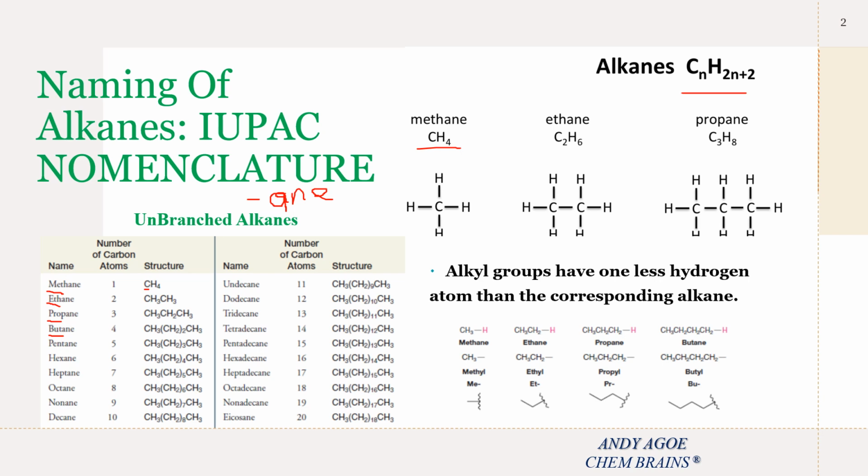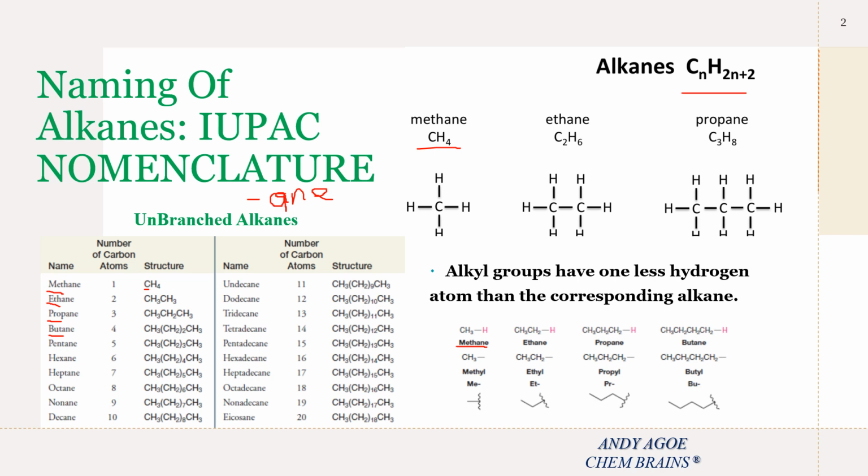To introduce you to the naming of branched alkanes, I'd first like to talk about alkyl groups. What are alkyl groups? Alkyl groups have one less hydrogen atom when compared to their corresponding alkane. Let's take for example methane, which is an alkane compound. Methane has one carbon and four hydrogens. Assuming in a reaction methane loses one hydrogen, then methane becomes CH3.